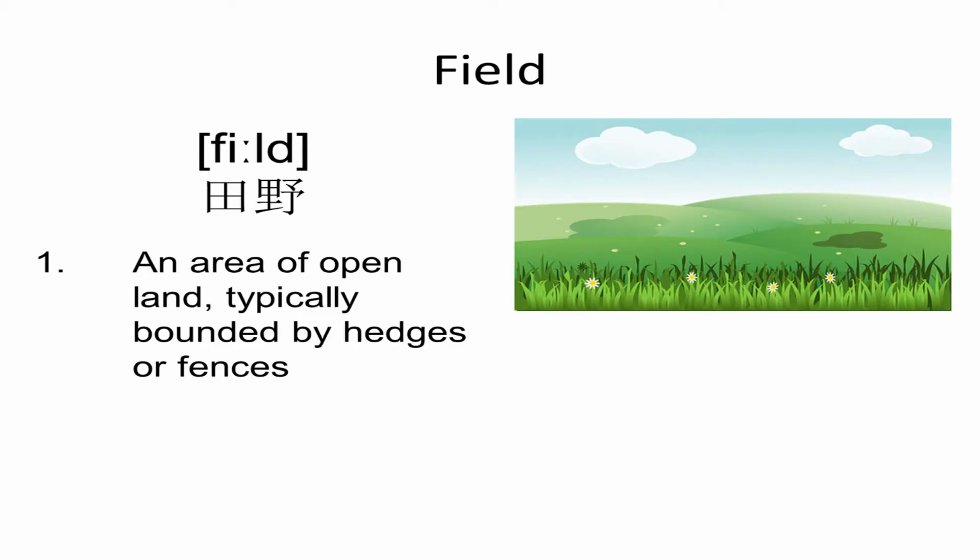So what we're going to learn this lesson are some words that have more than one meaning, and we're going to do some collocations. That means words that we know will go together. So our first word is field.